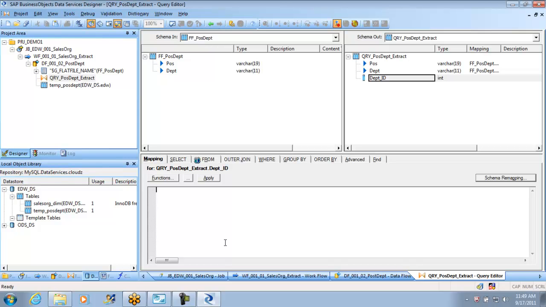In here, I have one more transformation called a key generation transform. I use this transformation. What does this do? This will read data from a table. If there is already an existing number, like say I have numbers 1, 2, 3, 4, it will take the sequence and allot the next new coming rows 5, 6, 7, 8. It just gives a sequential number. That's all it does. For that, I will have to give the input table name, key column, and then a key increment as integer.